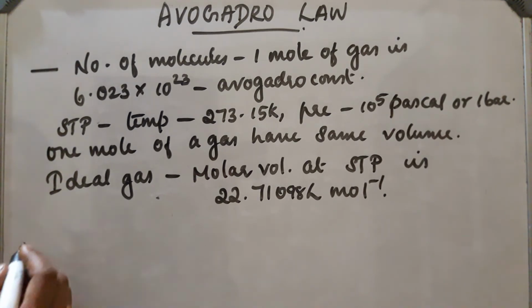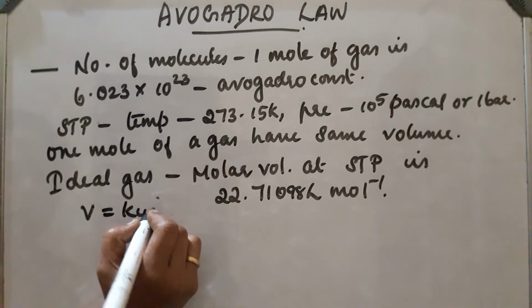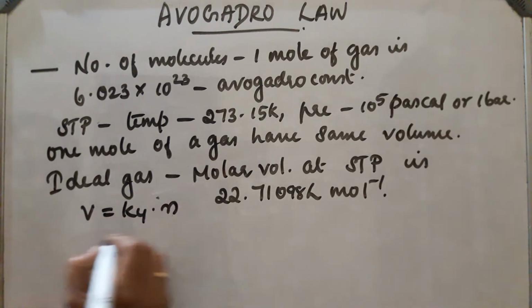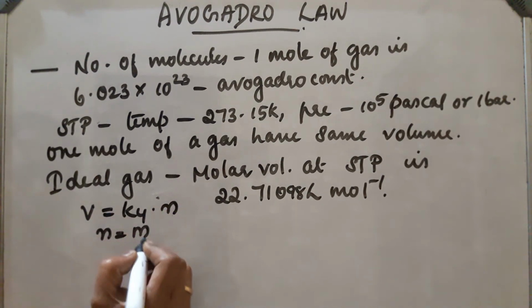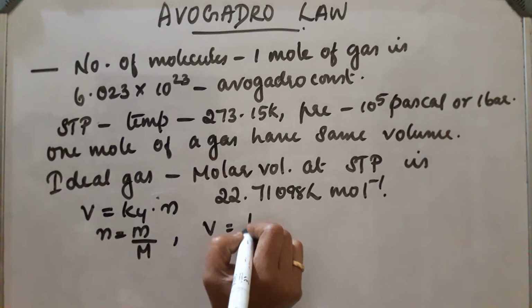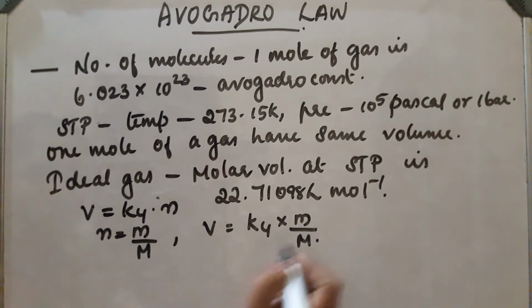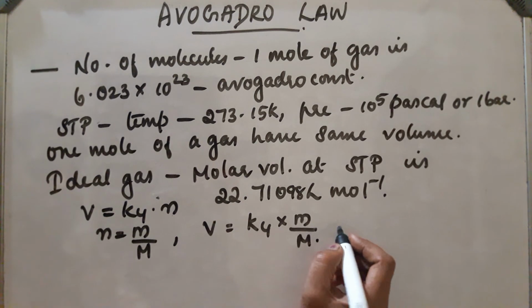From Avogadro law, we know V is equal to some constant K4 into n. And we know n is equal to given mass by molar mass. By substituting, V is equal to K4 into M by molar mass.